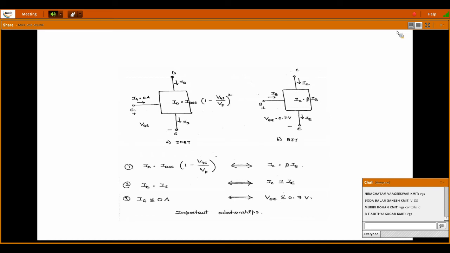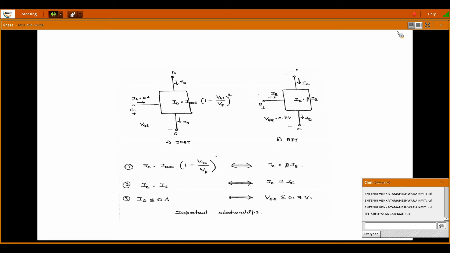And if you see the BJT diagram, the 3 terminals, base, emitter and collector are shown, and the 3 currents are also represented. The output current equation, I hope you remember, we learned in the second unit: IC is equal to beta IB. So beta comes in which configuration? Can anybody tell me? Beta is the current amplification factor in which configuration? Common base, common emitter. Yes, very good. This is the common emitter configuration.